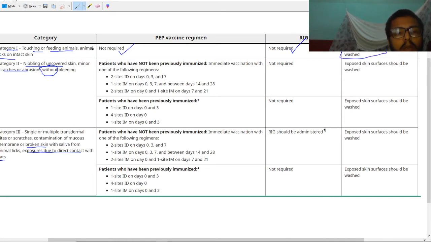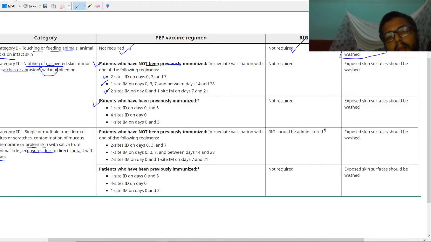For category 2, where there is no bleeding but there may be nibbling or minor scratches or abrasions, there are two categories of patients: one who is not immunized previously, and second, patients who have been previously immunized. For patients who have not been previously immunized, give immediate vaccination with one of the following three regimens. Among these three you can give one regimen.